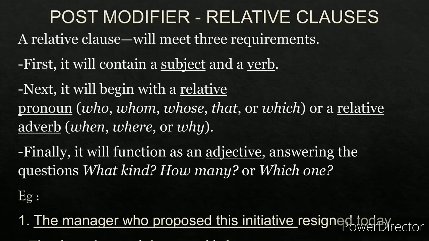Example would be, the manager who proposed this initiative resigned today. So the manager who proposed this initiative is the noun phrase. It consists of a relative clause, who proposed this initiative, and the manager is the noun, and it begins with a determiner, the.